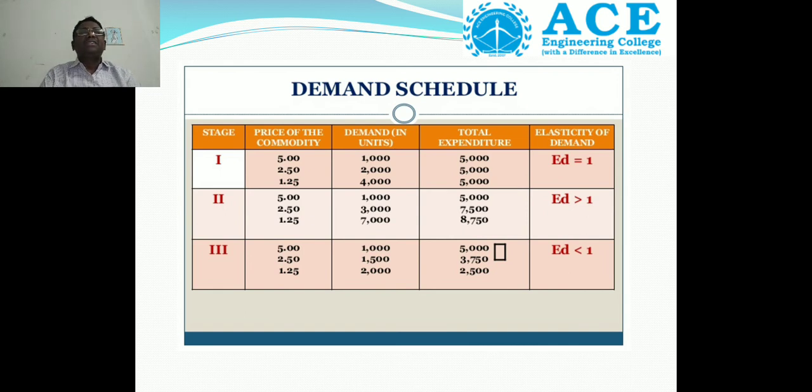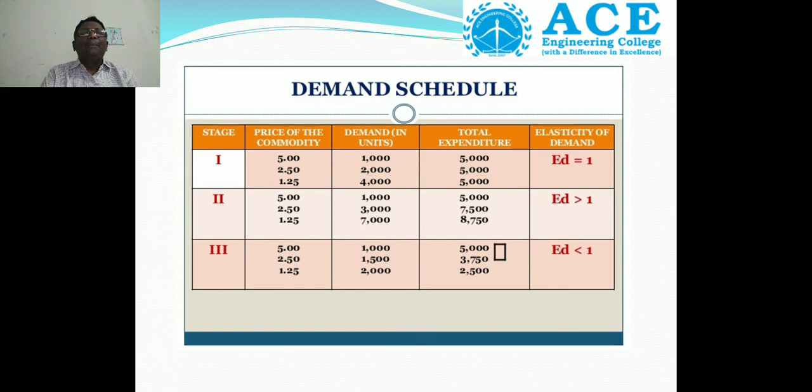If you take stage 1, the price of the commodity is 5 rupees, the demand is 1,000 units, and the total expenditure is 5,000 rupees. Why? Because of the formula TQ into P: 1,000 into 5 is 5,000. Then the elasticity of demand is equal to 1.